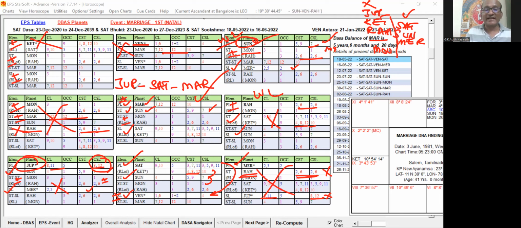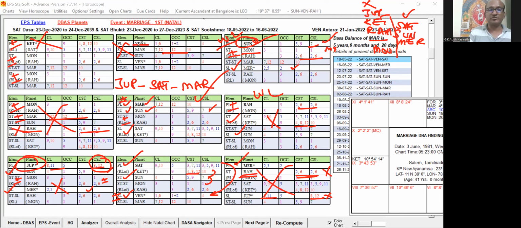So that way we can identify, with the help of each individual planet's self-signification, at what level they are playing, planet level, star level, sub-level or support levels, and in what way they are getting the support. The level-wise study, left to right and top to down, is important. So we can do this with the help of the EPS table itself.